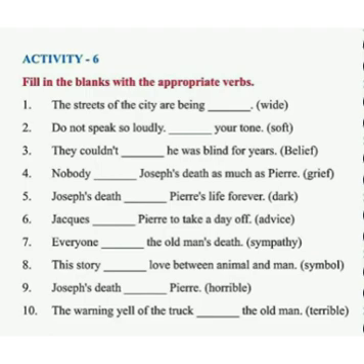Now the fourth one, nobody dash Joseph's death as much as Pierre, in brackets grief. So grieved, the answer is grieved. Fifth one, Joseph's death dash Pierre's life forever, in brackets dark. Again after adding suffix it will become darkened.